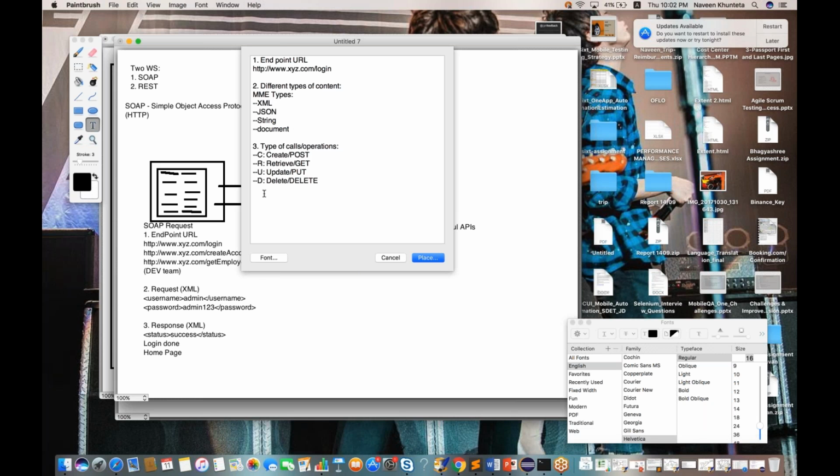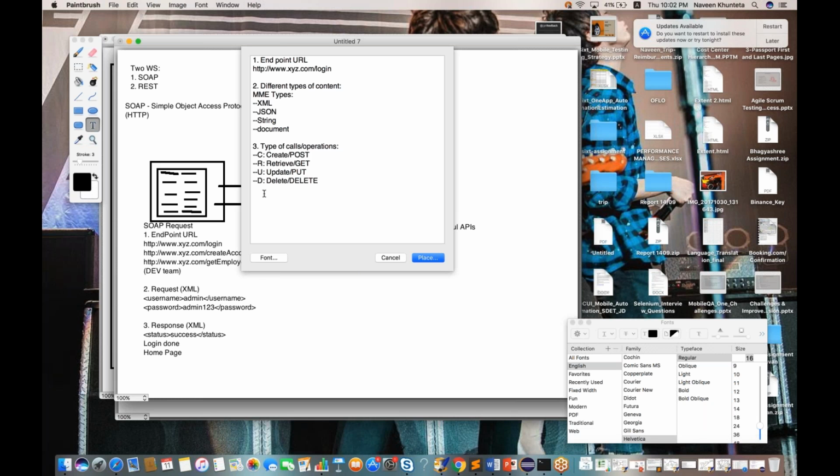Create means post. Whenever you are creating new data, that is called post call. Whenever you want to retrieve some data, that is called get call. Whenever you want to update some record, that is called put call. And whenever you have to delete some record from the database or from the system, that is called delete call.